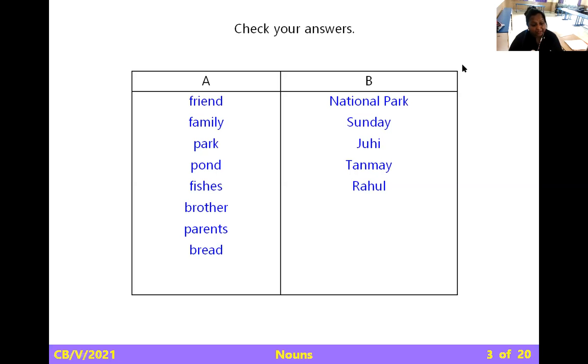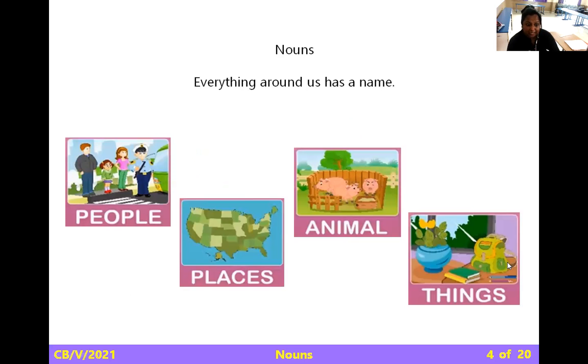Whereas a common noun is a generic name of a person, place, or a thing. It may be common, as it is mentioned, common. Next, nouns. As I said, everything around us has a name. Without a name, it's very tough to recognize anybody. Everything around us has a name: people, places, animals, things. Everything is having a name. Otherwise, as I said, it is really tough to recognize.